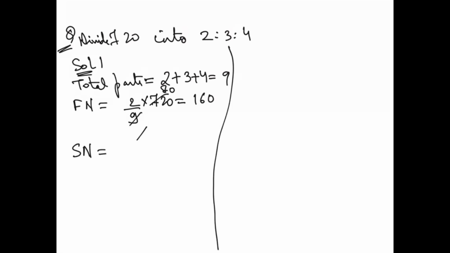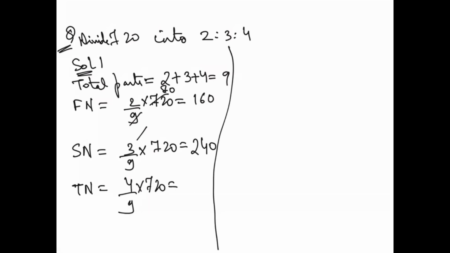If I have to write the second number, how will I get the second number? Same rule we will apply. 3 by 9 into how much? 720. So this time you get 240. Same way, if I have to write the third number, it will be 4 by 9 into 720, which is actually equal to 320.